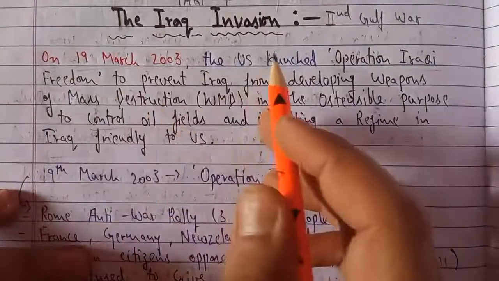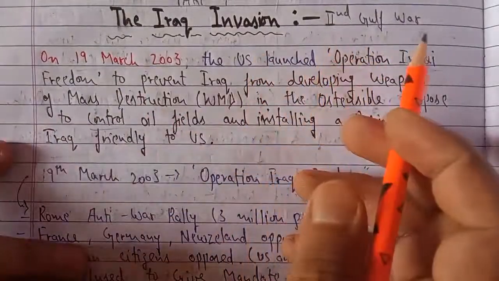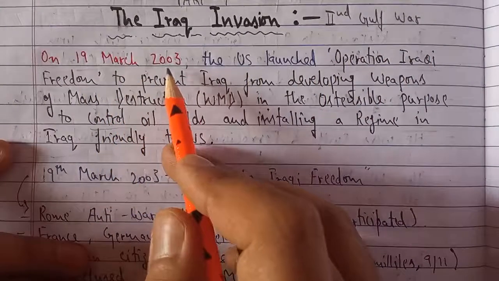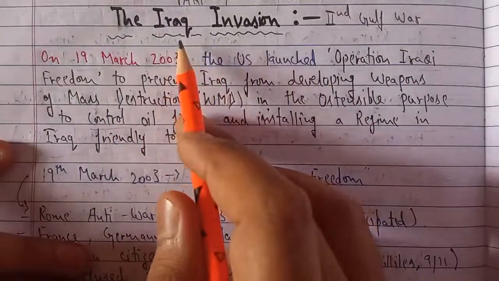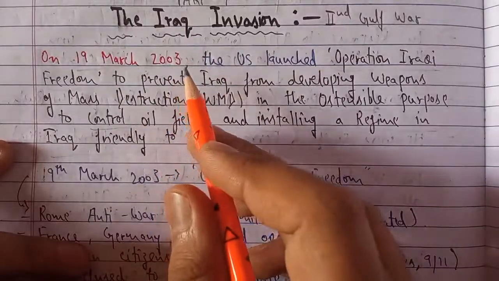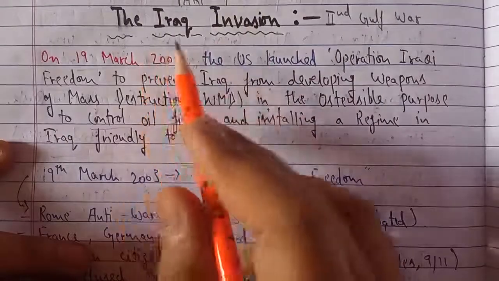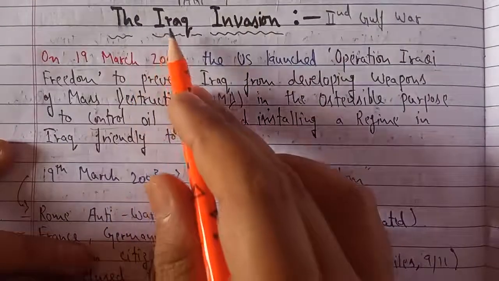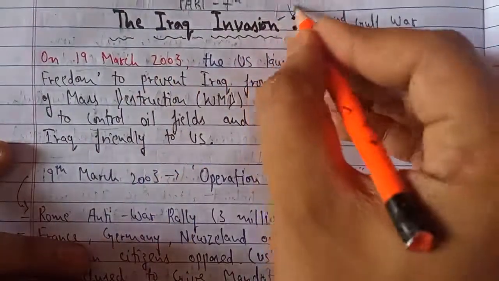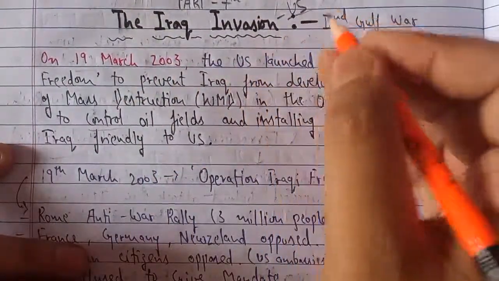Starting with this Iraq invasion, which is also called the Second Gulf War. On 19th March 2003, please remember the name when it comes to the Iraq invasion, don't be confused. The first, which we read in 1990, was the Kuwait invasion, where Iraq invaded Kuwait. But now here the US invaded Iraq. That is why it is called the Iraq invasion by the US. So you need to remember this.